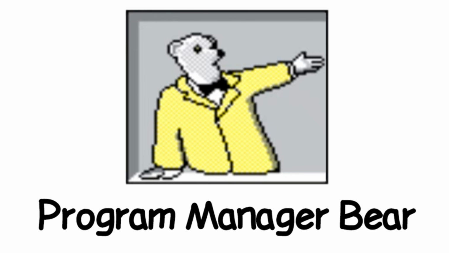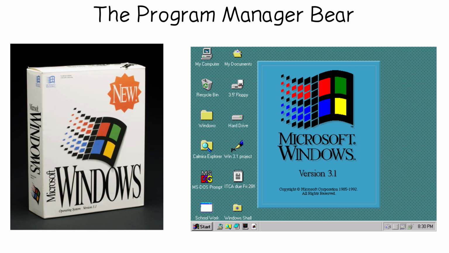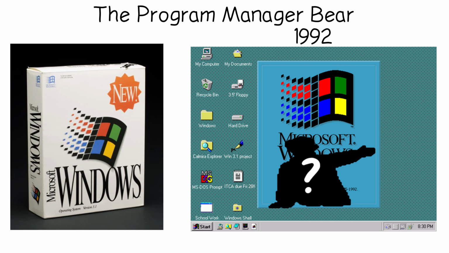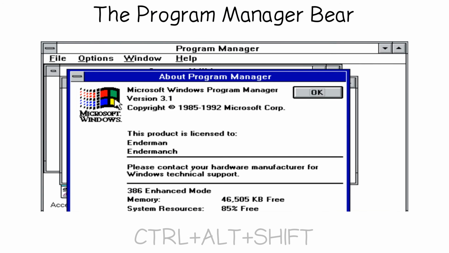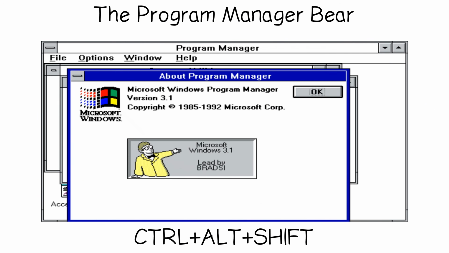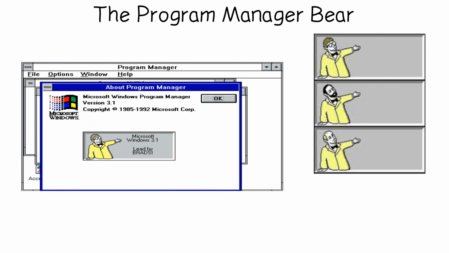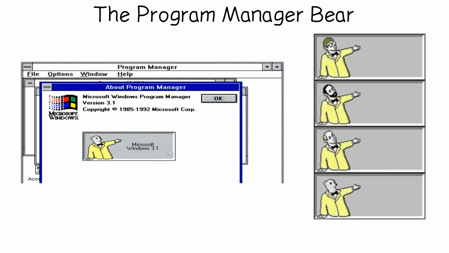Windows 3.1, the Program Manager Bear. Windows 3.1 shipped in 1992 with a hidden mascot called the Microsoft Bear. To find him, you opened Program Manager, clicked Help, then About, while holding Ctrl-Alt and Shift the entire time, and double-clicked the colored squares in the Windows logo. After a few clicks, the dialogue cycled through Bill Gates, Steve Ballmer, Brad Silverberg, and finally a cartoon bear rolling credits for the entire 240-name dev team.